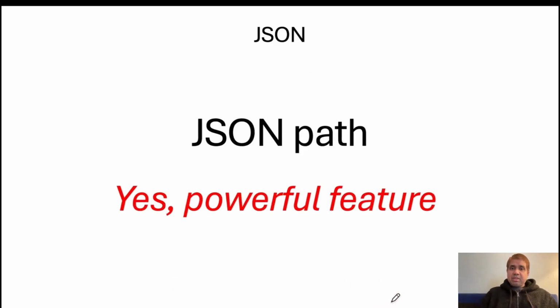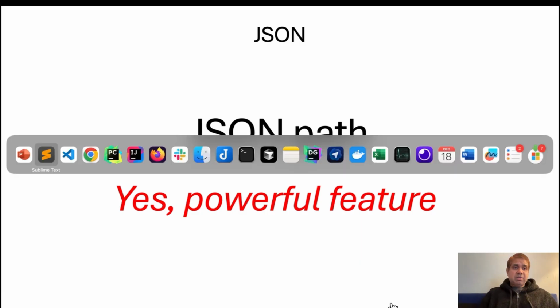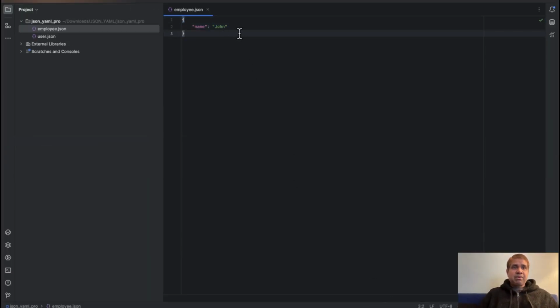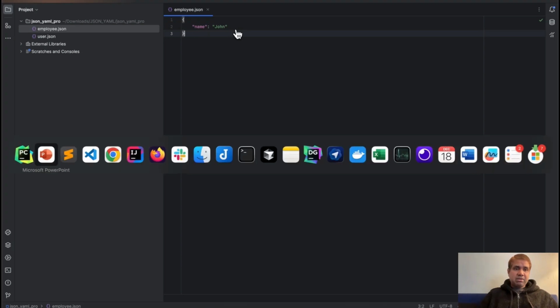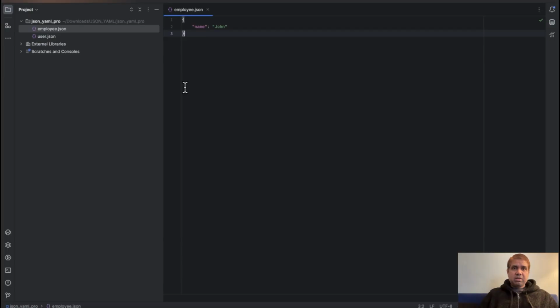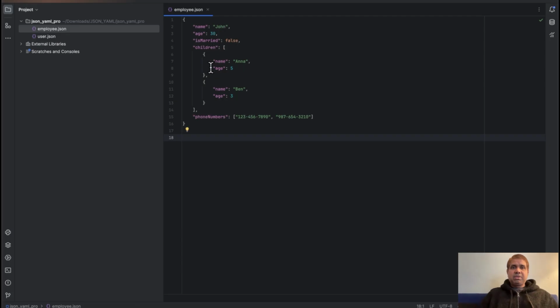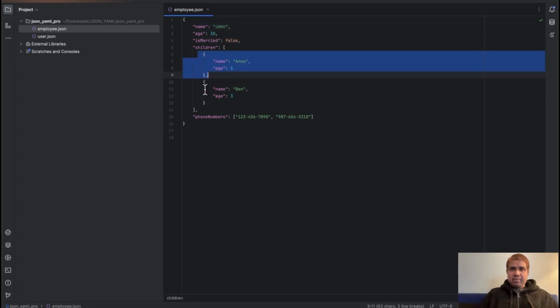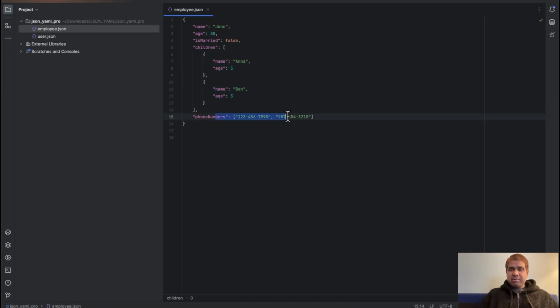JSON path. This is a very powerful feature. For example, you have a document. Let's copy this. This document here, basically, we have various fields: name, age, and various types: string, number, boolean, an array of objects and an array of primitive types. Okay, so here JSON path.